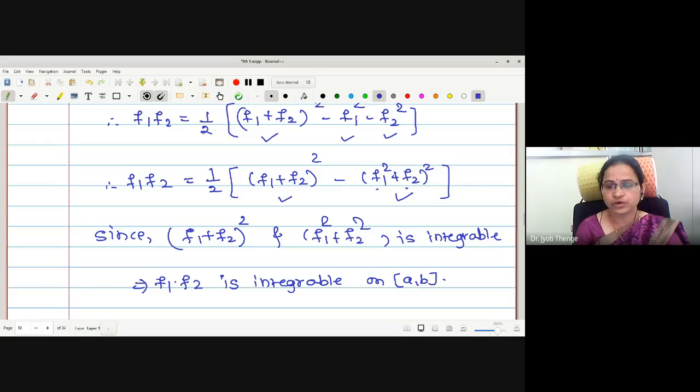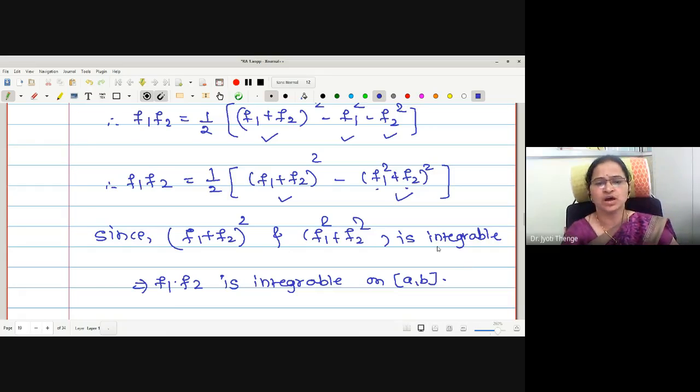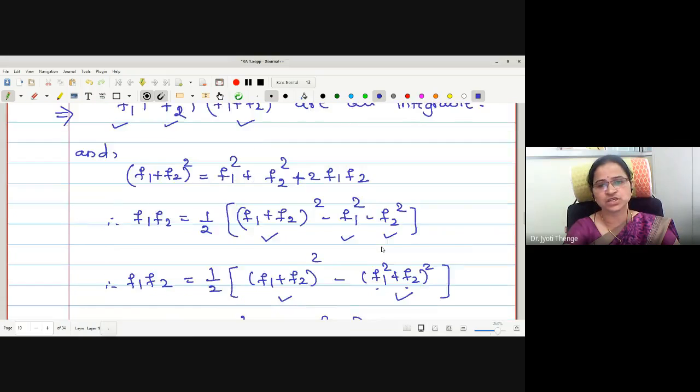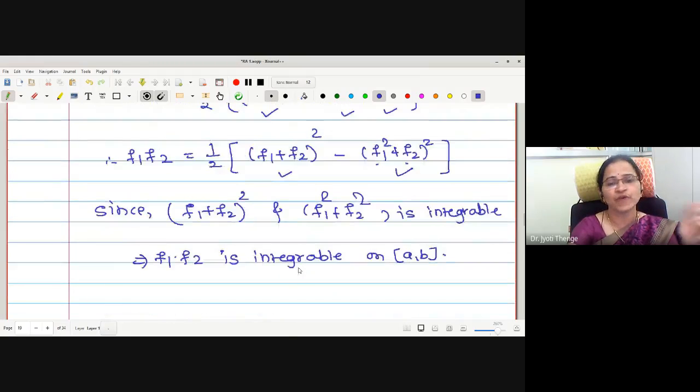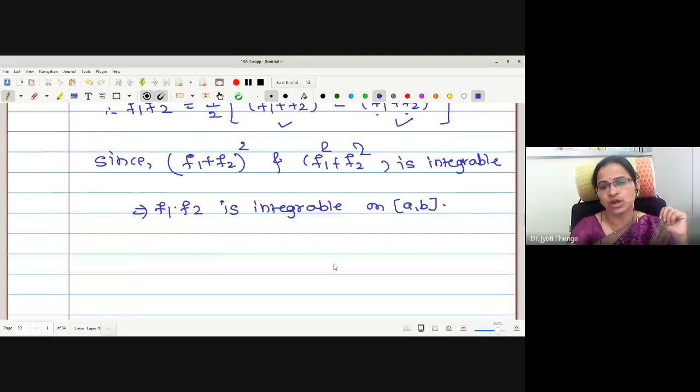Okay, therefore one can say this is the alternative proof of proving the product of two integrable functions is integrable. Therefore you can use this depending on your marks, correct? If the theorem is asked for 7 to 8 marks, you can produce the previous proof. If it is only asked for some 3 to 4 marks, then you can write this proof as a corollary of the theorem: function is integrable implies square is also integrable.